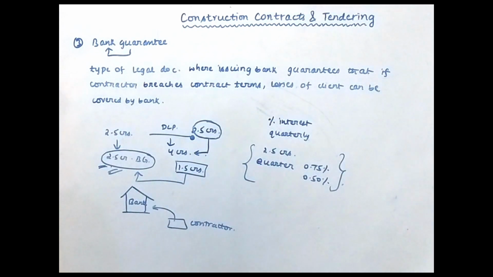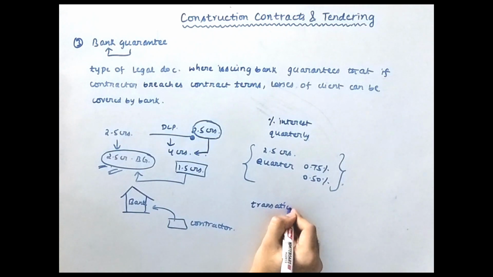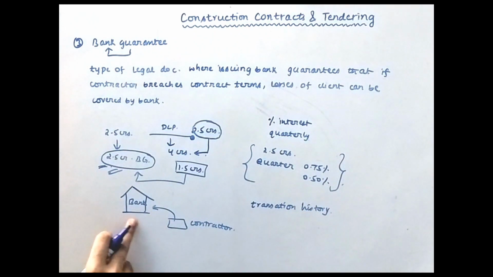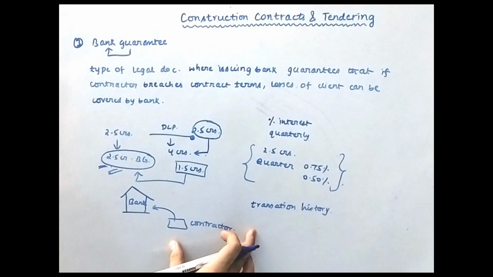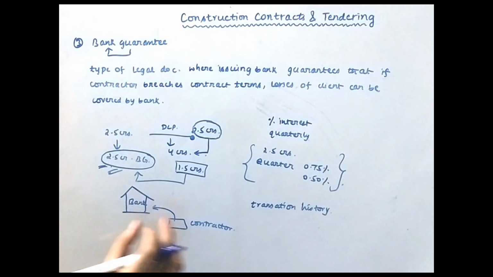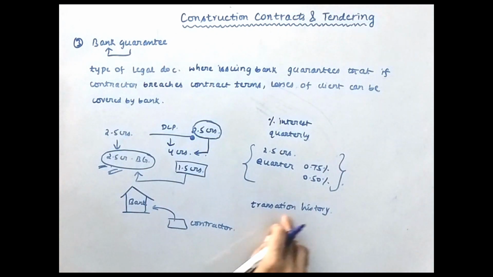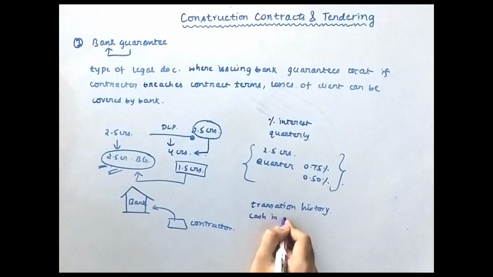Instead, the bank will see various factors, like the transaction or financial history of the contractor with this particular bank. The contractor will only go to a bank where all his transactions are going on, where he has his bank accounts. So the bank will see the credit history, the transaction history, the debit history of the contractor. It will also see the previous banking history and the cash in accounts.